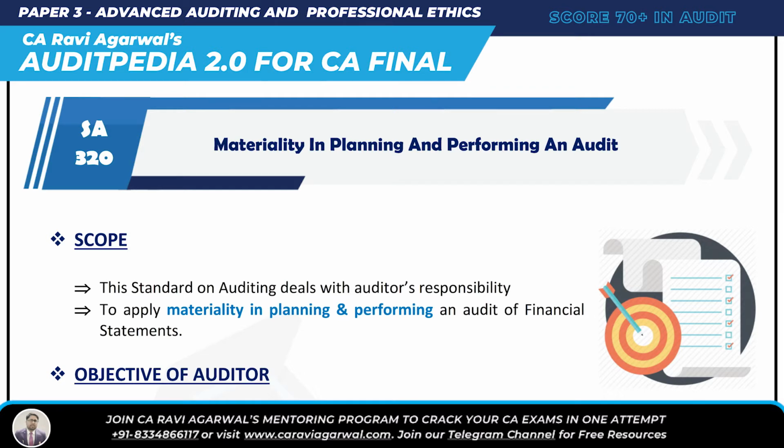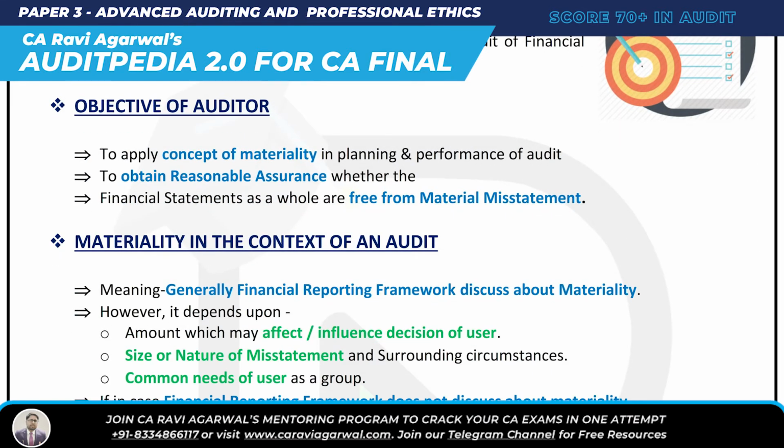It's called materiality. As per SA 320, what are the objectives of the auditor? Two main objectives. Number one, to apply the concept of materiality in planning and performing audit. And the second objective, to obtain reasonable assurance whether financial statements as a whole are free from material misstatement or not.